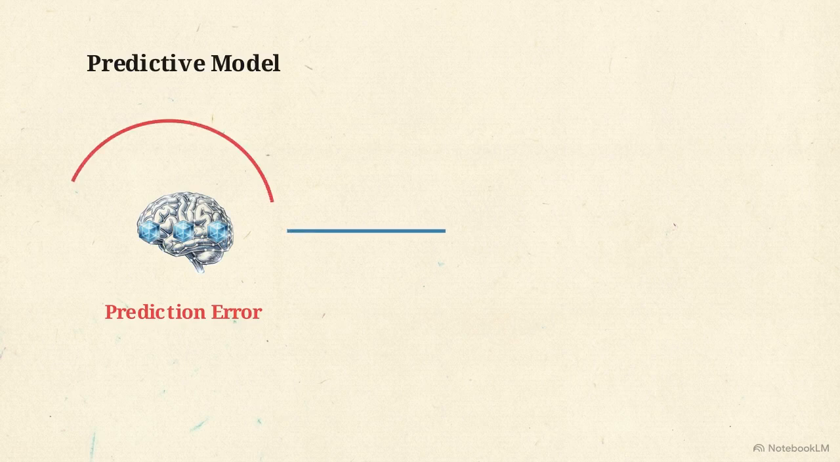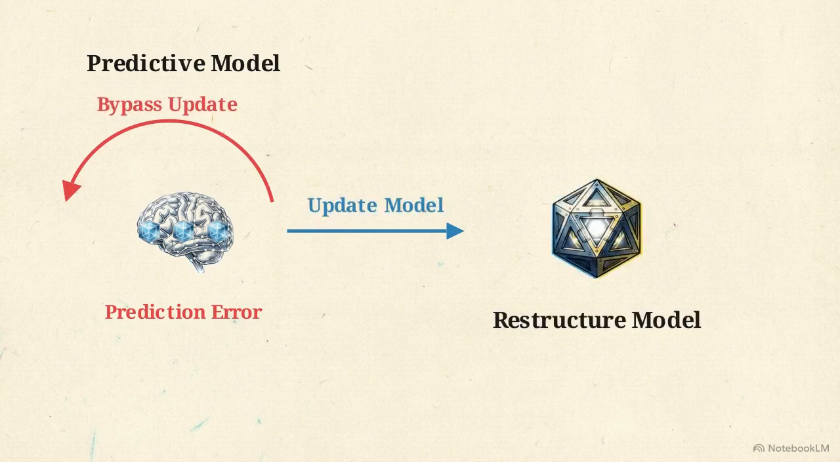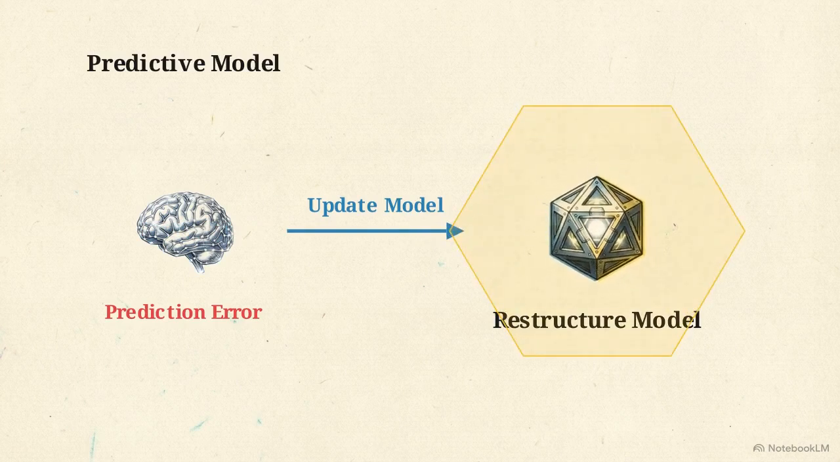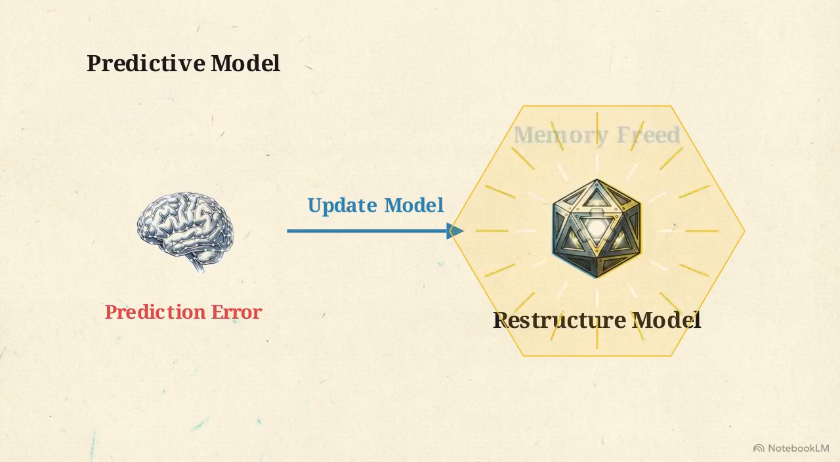This diagram illustrates the computational baseline of the free energy principle. Every cognitive system runs a predictive model. When reality delivers a prediction error, data that contradicts that model, the system must update its internal structure to minimize future surprise. This creates a resource trade-off. The system can expend computational effort to restructure its model or bypass the update to protect its state. A functional system chooses the update. It processes the error, improves its architecture to match reality, and frees up that memory allocation for reuse.